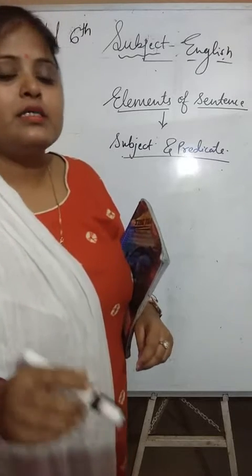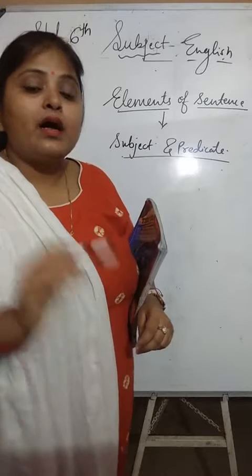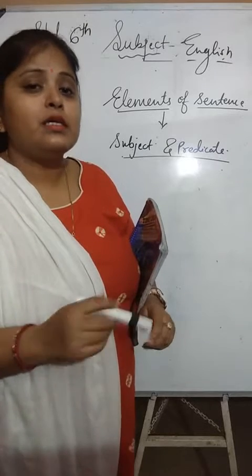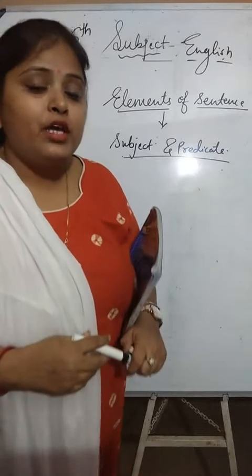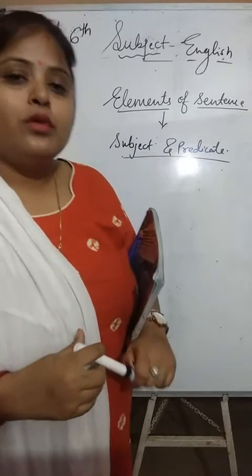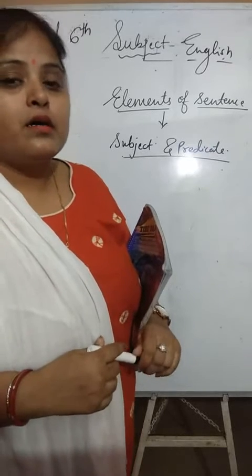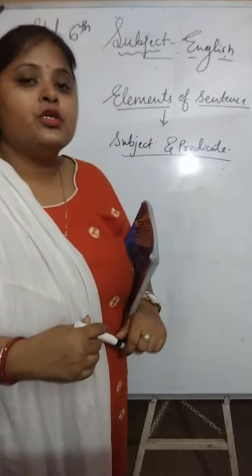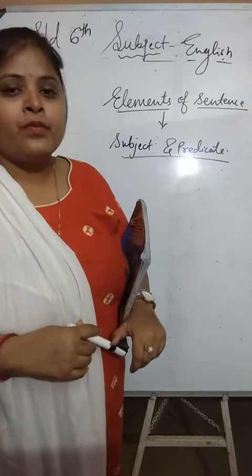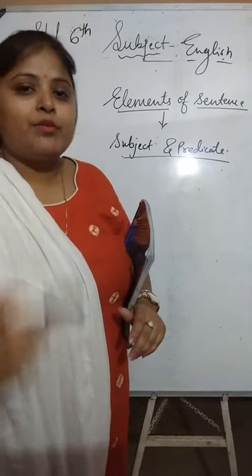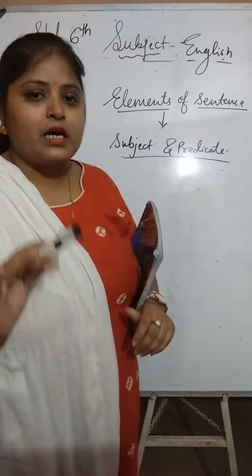If Ram is playing football, here Ram is the subject, and what he is doing is playing football. So the predicate is the part which shows some action. Subject and predicate, two elements are there.